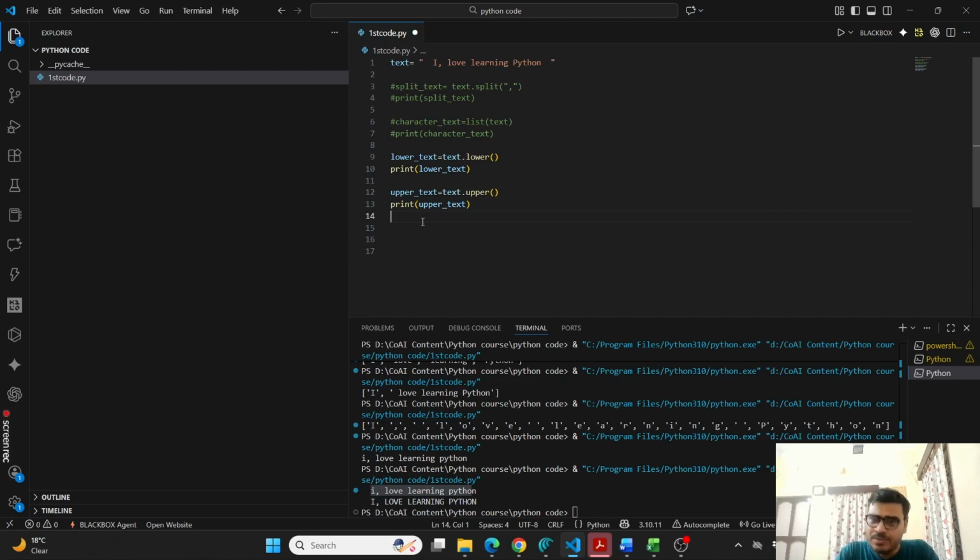If I want to remove these spaces, I can do it manually, but the textual data is huge. So what to do? You will do text dot strip. That's it.